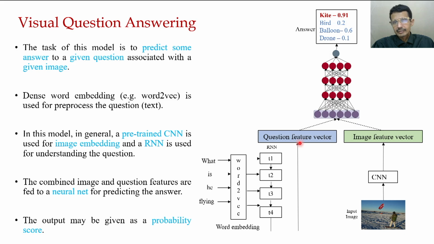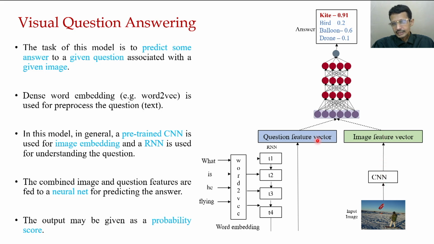So you can say this is a kind of context vector, or you can say the feature vector here. On the other hand, the input image is fed to a convolutional neural network. It is a pre-trained convolutional neural network, used for the image encoding, and it will generate the image feature. So it is basically a CNN feature.